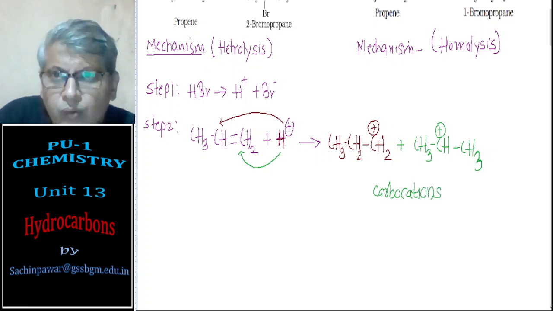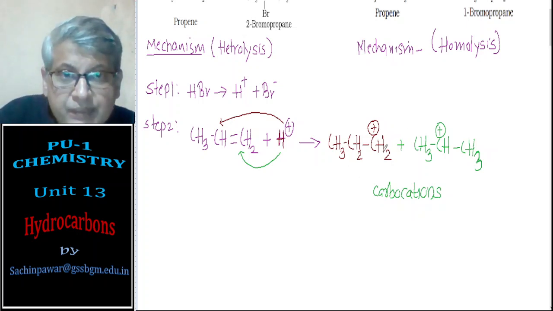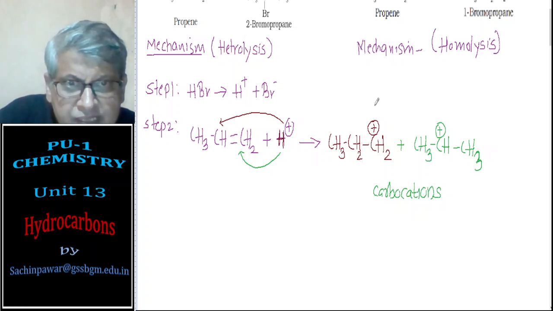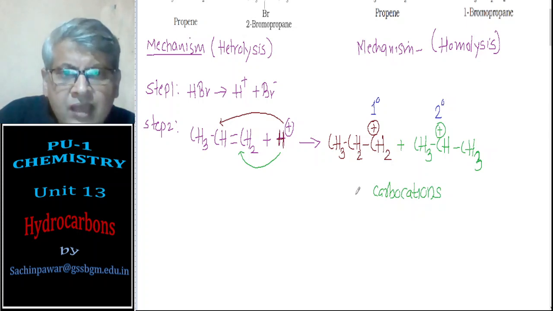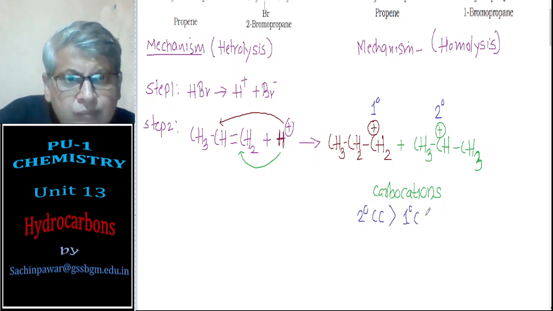And we already know from PUC first year previous unit, that is unit number 12 from organic chemistry, this carbocation is a primary carbocation, and this carbocation is a secondary carbocation. And you know, secondary carbocation is more stable than primary carbocation.